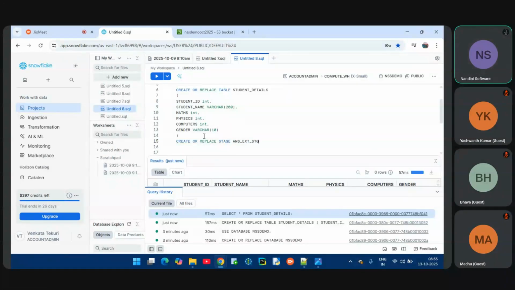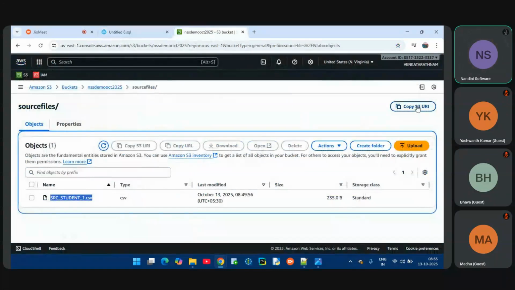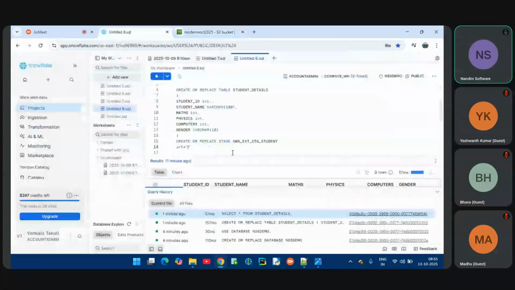Okay, so now I can give student, right? That's why I'm giving the student. Now, what is the URL? Where I'm getting the data, where I'm getting the file, that is the path I'm passing. That is called a URL. So I'm copying this URL and pasting it here. So this is the way to create a stage.